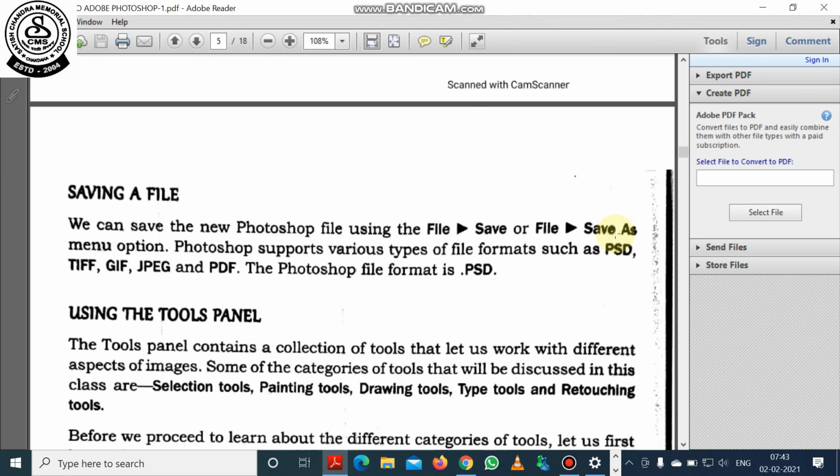Adobe Photoshop supports how many types of file? You can see PSD, TIFF, GIF, JPEG, PDF. But by default, the Photoshop file format is .psd. What are the full forms of these? PSD means Photoshop document. TIFF means tagged image file format. GIF means graphical interchange format. JPEG means Joint Photographic Experts Group. PDF means portable document format. So these file formats are supported by Photoshop.